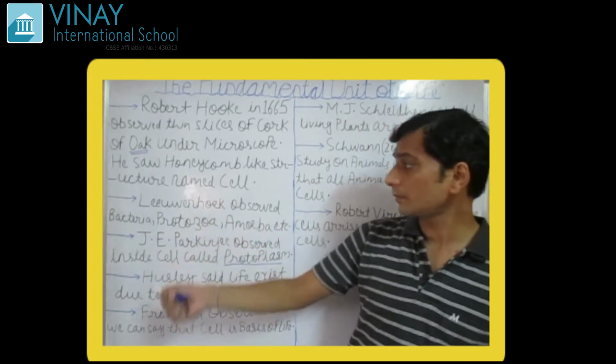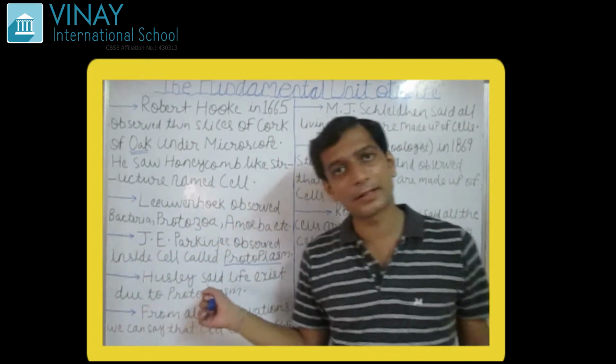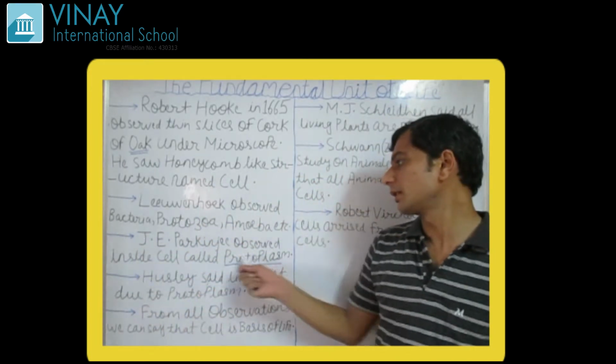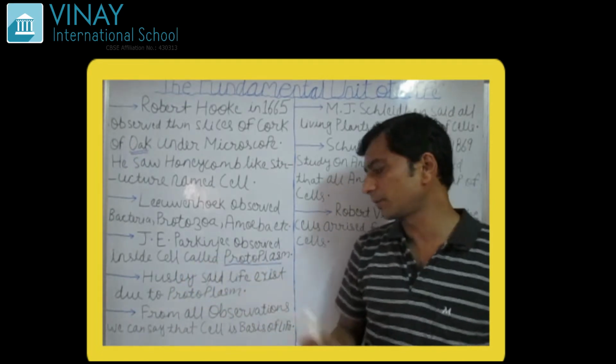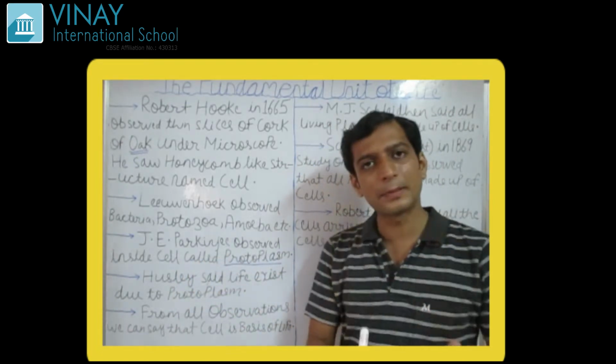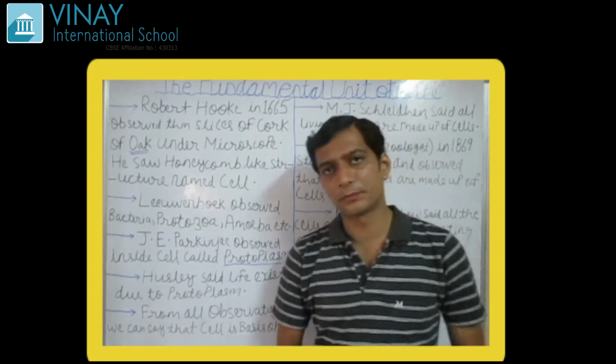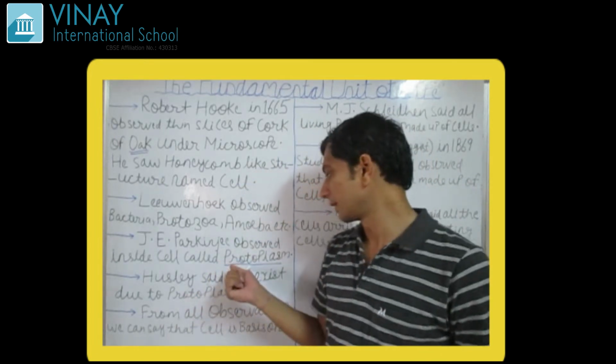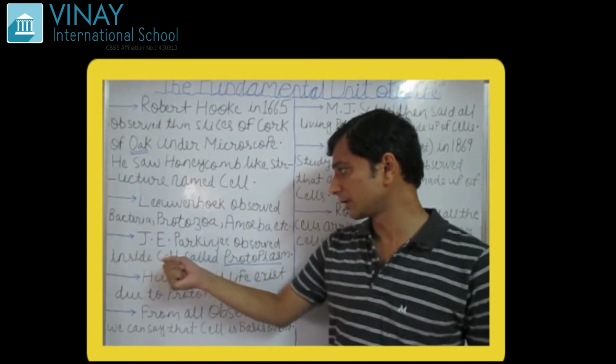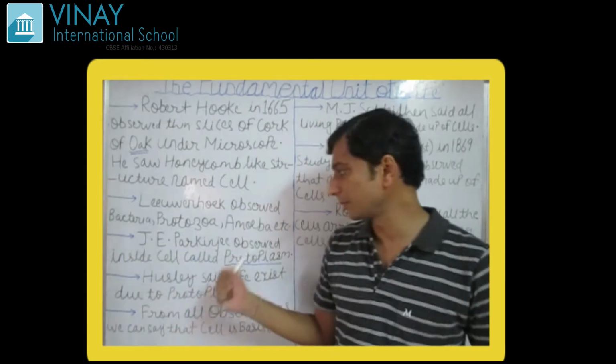Remember it. Next is J.E. Purkinje. What did he do? He observed inside cell called protoplasm. So protoplasm was observed by J.E. Purkinje. Okay, remember the name. Word protoplasm, and who observed it? J.E. Purkinje. Remember the scientist name.